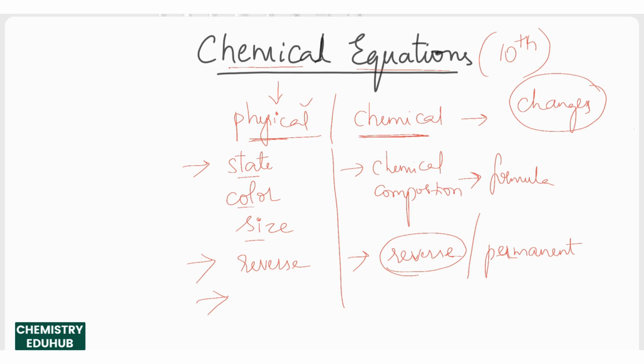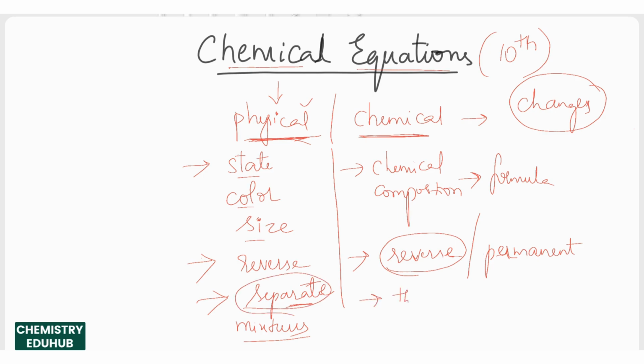The substances formed by physical change, we can separate them by physical methods. For example, if you have mixtures like sand and water, soil and water, salt and water, all these we can separate by using physical methods.